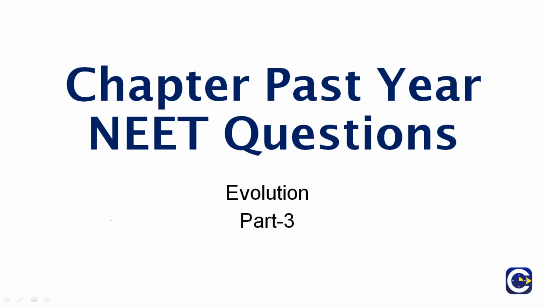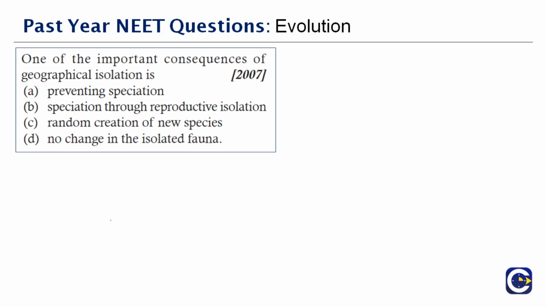Students, today we're going to see the past year NEET questions for the chapter Evolution, and today in this video we will cover part 3. So let's begin with the first question, which was asked in the year 2007. One of the important consequences of geographical isolation is dash.